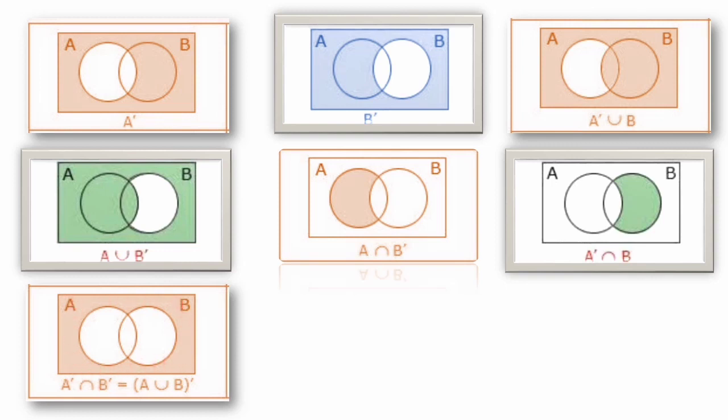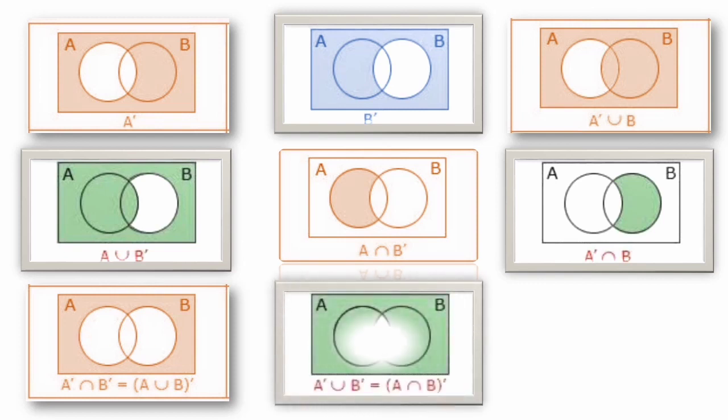So you have to think a little bit logically. A dash common for B dash means outside of A and outside of B common portion. Outside of A and outside of B common portion is this one, outside of both the circles. And it is also known as A union B the whole dash. A union B means we know that A and B together. Not means outside of A union B. Means A and B full circle we have to take, two circles we have to take. Outside of that two circle is the not portion, this portion. So A union B the whole dash or A union B the whole knot is representing this way.